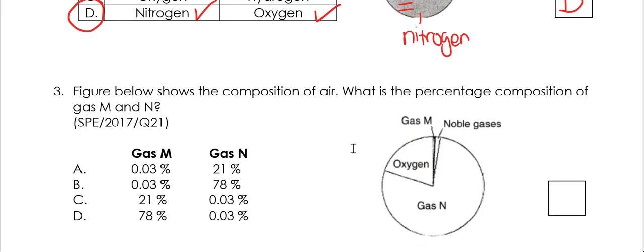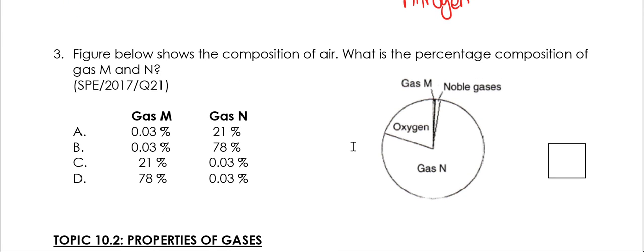The figure below shows the composition of air. What is the percentage of the composition of gases M and N? So here, N is the largest one. We know this one should be nitrogen, and that is 78%.